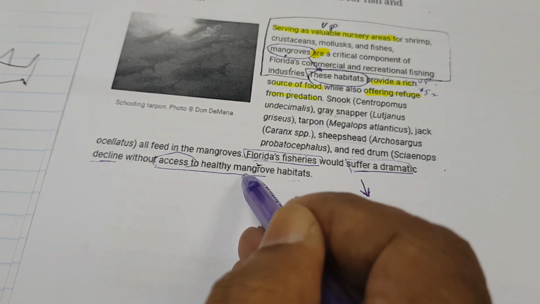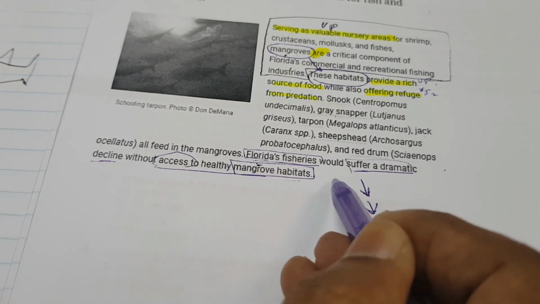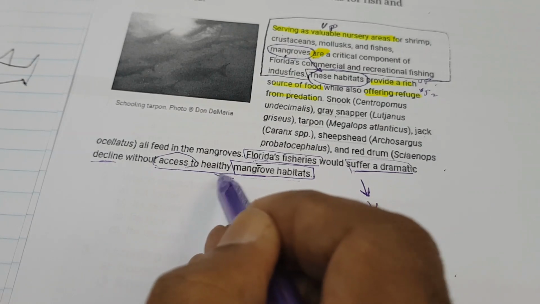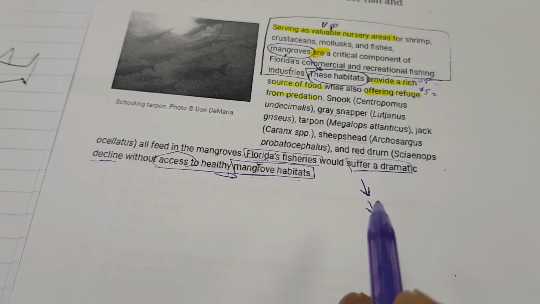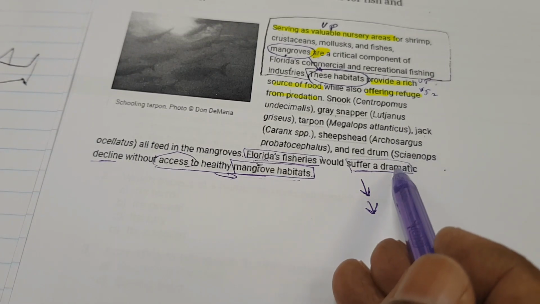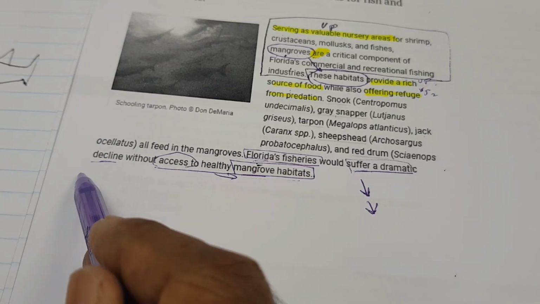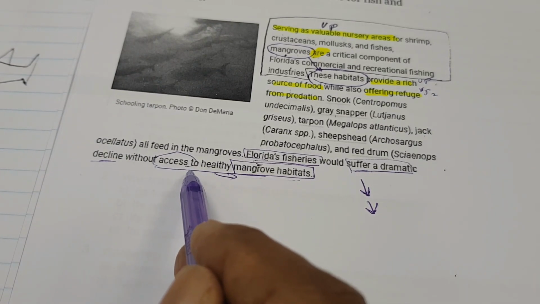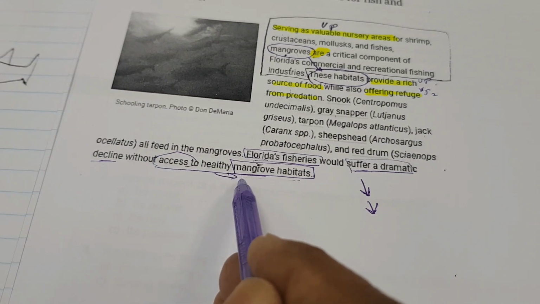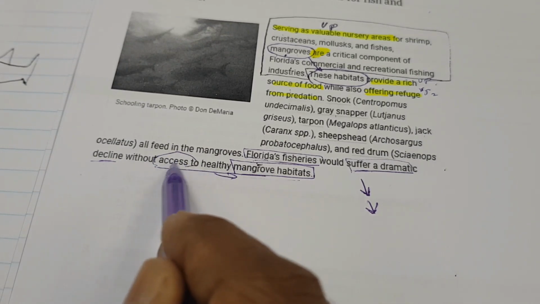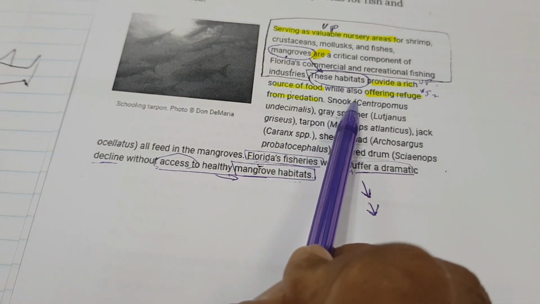If this declines, if this becomes unhealthy, then this declines. How did we arrive at that conclusion? By looking at the verbs: suffer dramatic decline, and accessing healthy mangrove habitats. All of this, however, is dependent on this easy bit up here.